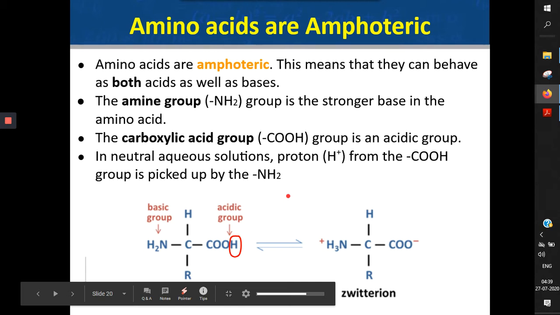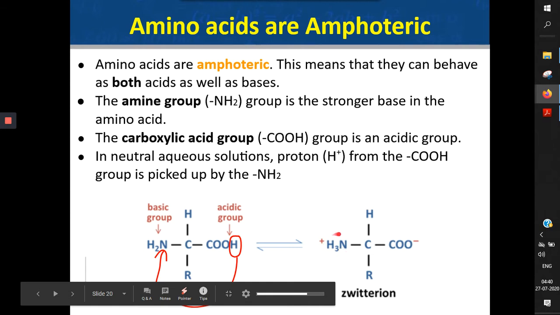So this basic group is here in the amino acid, and the acidic carboxylic acid group is here. Now that this amino acid is dissolved in water, the carboxylic acid will give away its hydrogen to this amine group, and that will lead to an ionized amino acid. Now this is no more a neutral molecule, it is ionized. Its carboxylic acid now has developed a negative charge because it's lost a hydrogen ion, and that hydrogen ion got added to the amine group.